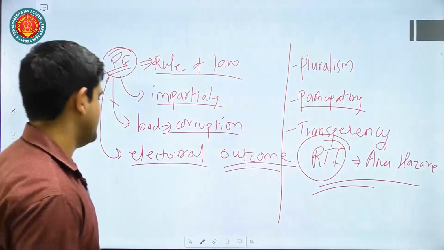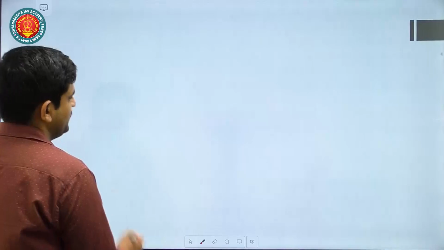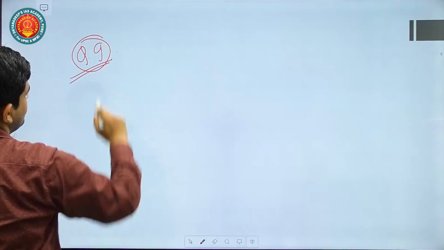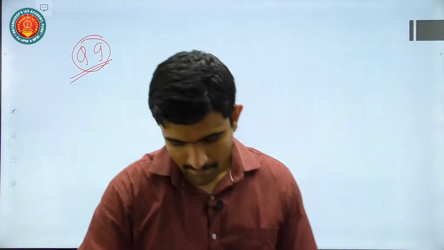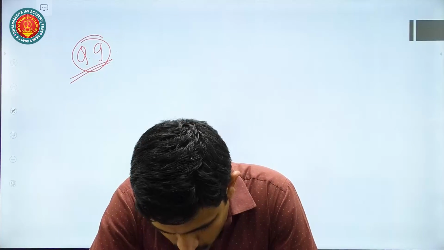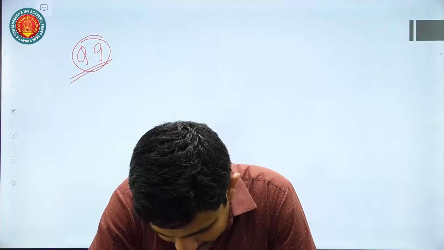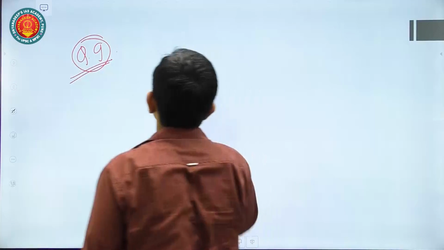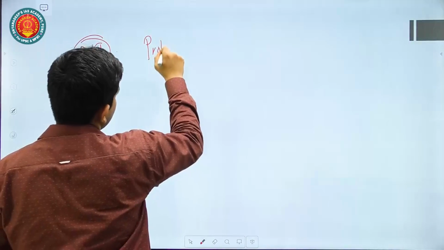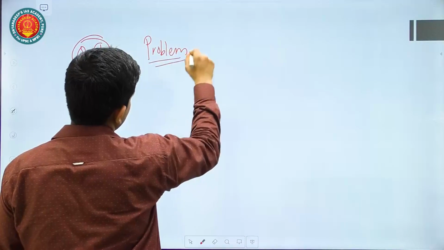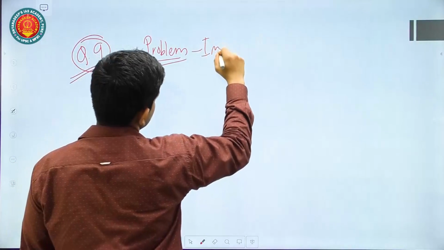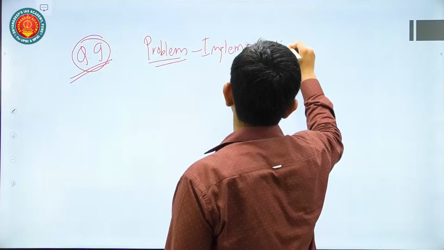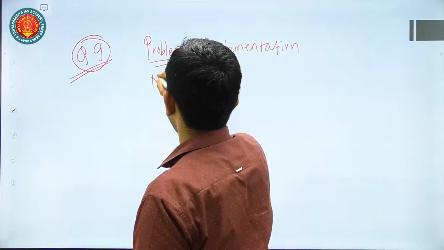Let us come to the second last question, that is the ninth question. Okay, so ninth question. The problem of India is not the absence of law, but effective implementation. Discuss. Now the problem of India is what? Implementation of the law, and not law in itself.